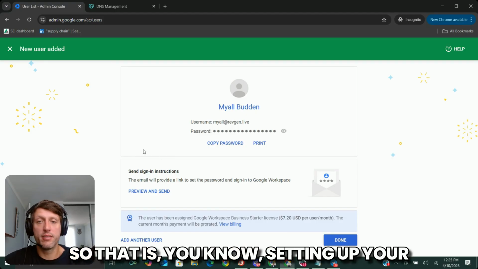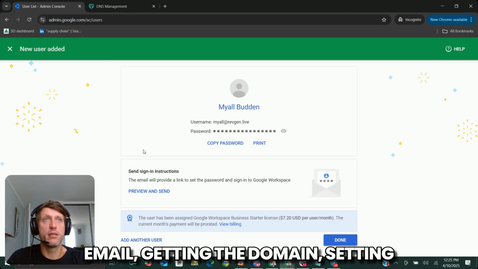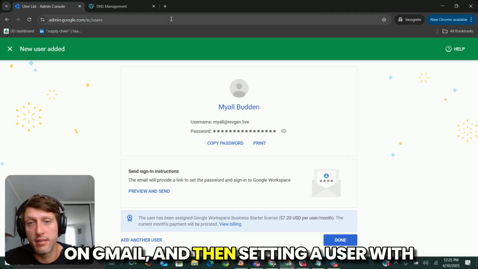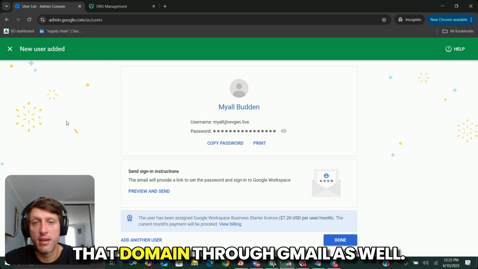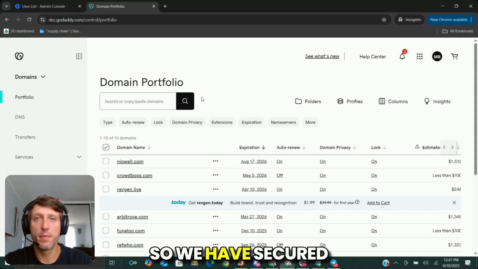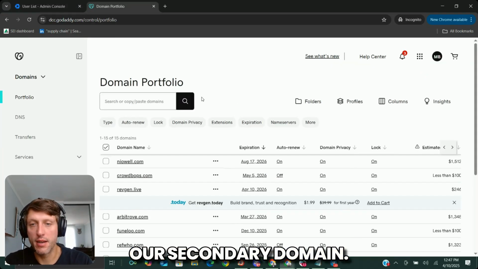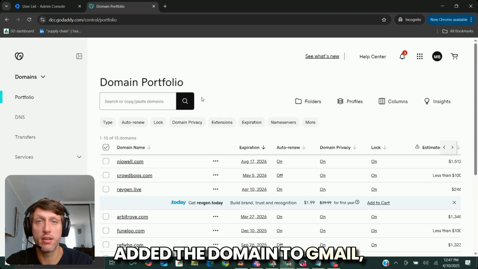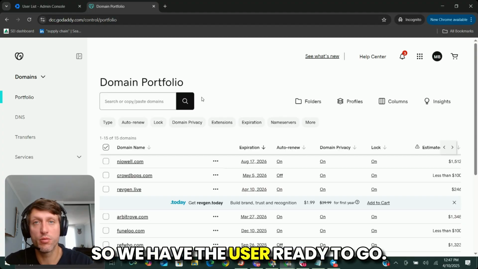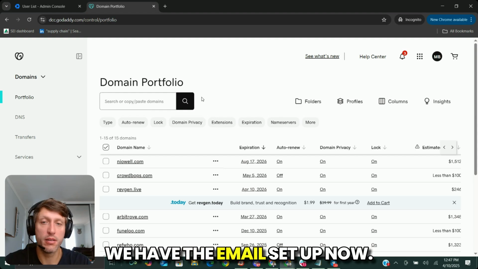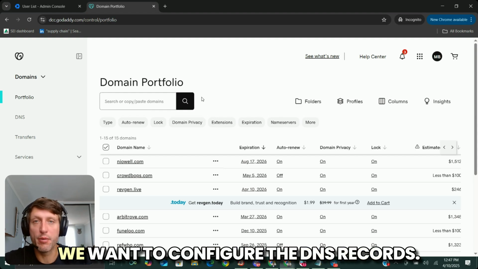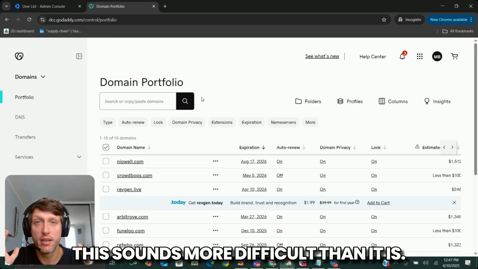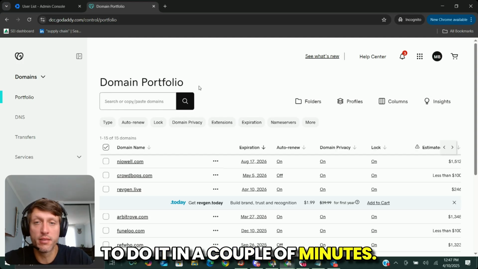Cool. So that is setting up your email, getting the domain, setting up your email on Gmail, and then setting a user with that domain through Gmail as well. So we have secured our secondary domain. We've added the domain to Gmail, our admin account. So we have the user ready to go. We have the email set up. Now we want to configure the DNS records, right? This sounds more difficult than it is. I'm going to show you how to do it in a couple minutes.